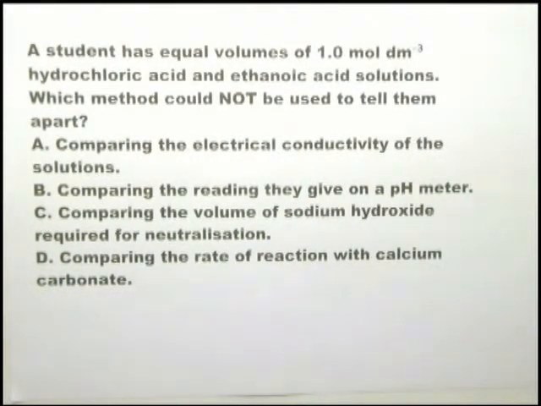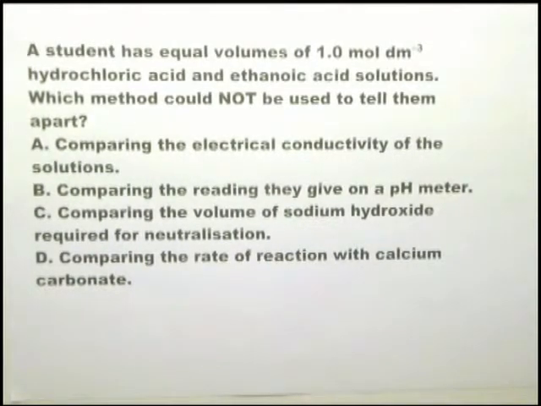Compare the reading they give on a pH meter. Again, a strong acid will have a different pH, a lower pH, than a weak acid at the same concentration. Comparing the volume of sodium hydroxide required for neutralization. Now here we have a method which cannot be used to tell them apart because when it comes to neutralization, 1 mole of sodium hydroxide will react with 1 mole of hydrochloric acid, and 1 mole of sodium hydroxide will react with 1 mole of ethanoic acid.